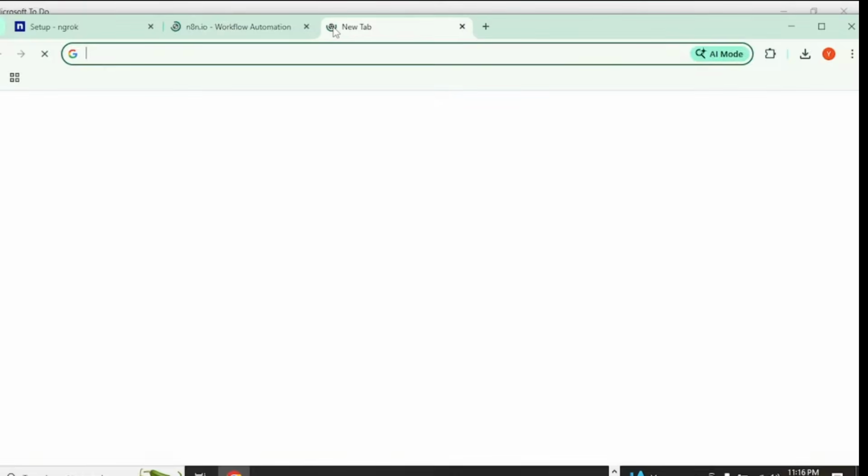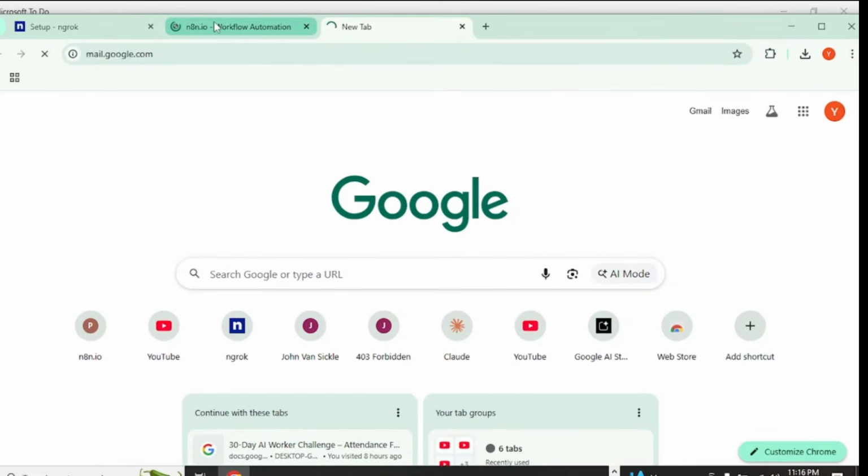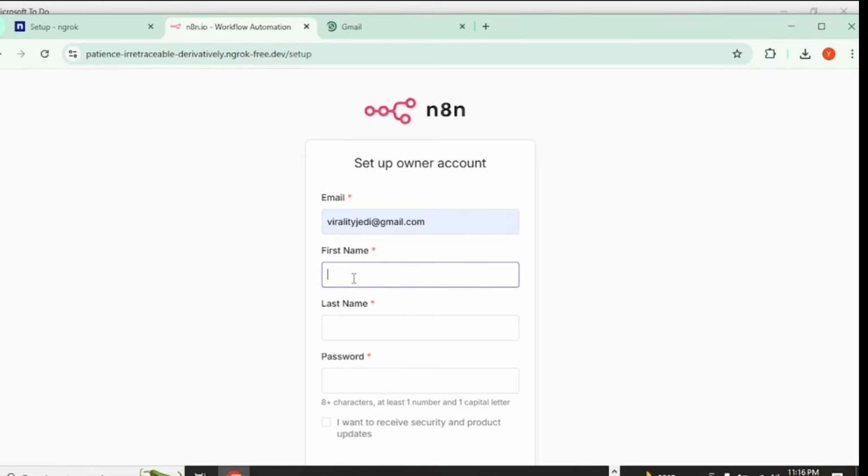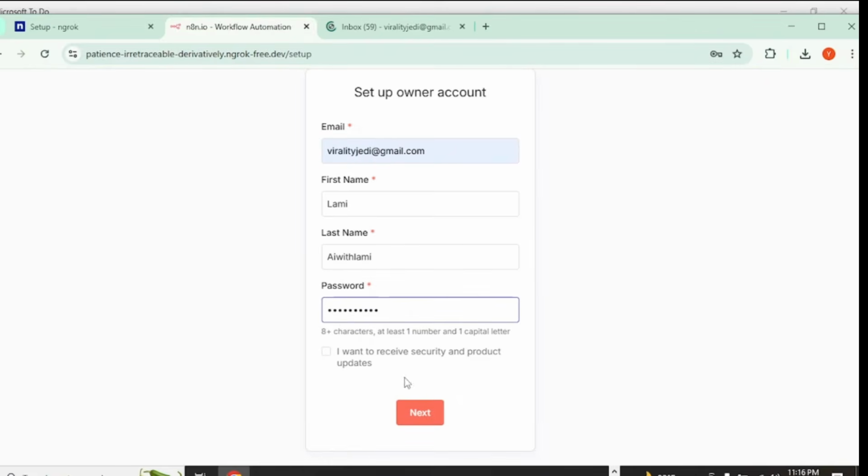We'll click on visit site, and let me open mail because we will need to do some sign up from here. Okay, so you see, input my email, type in a password. I don't want to receive security and product updates. Now we click on next.